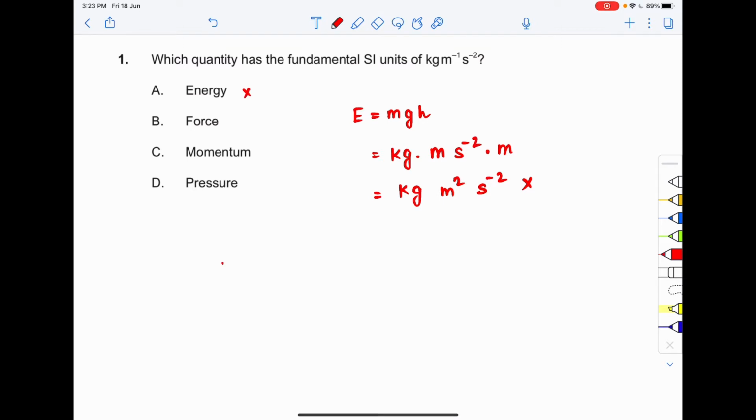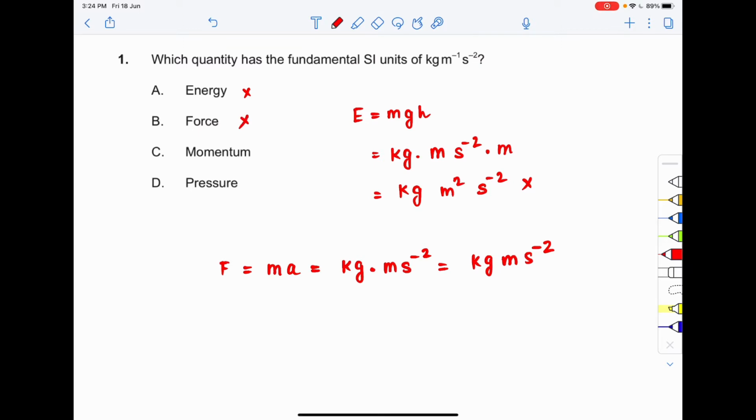Now comes force. Force is equal to mass into acceleration. Mass is kg, and the unit of acceleration is meter second minus 2. So the net unit of force is kg meter second minus 2. Does it match? No. So option B is also incorrect.